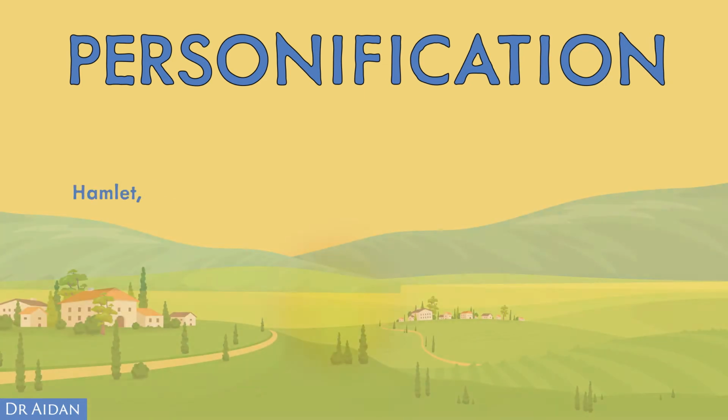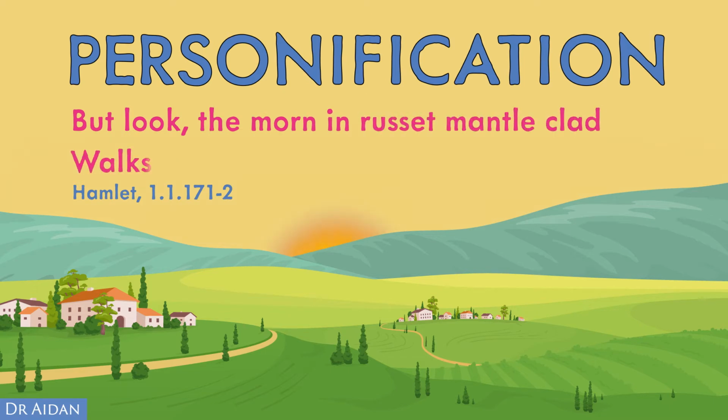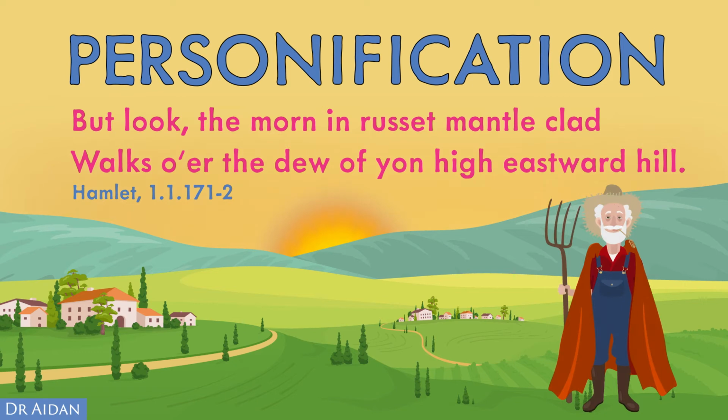This example is from Shakespeare's Hamlet. "But look, the morn, in russet mantle clad, walks o'er the dew of yon high eastward hill." Here the dawn is personified wearing a reddish-coloured loose cloak, a russet mantle, and walking across the dew-soaked hilltops.